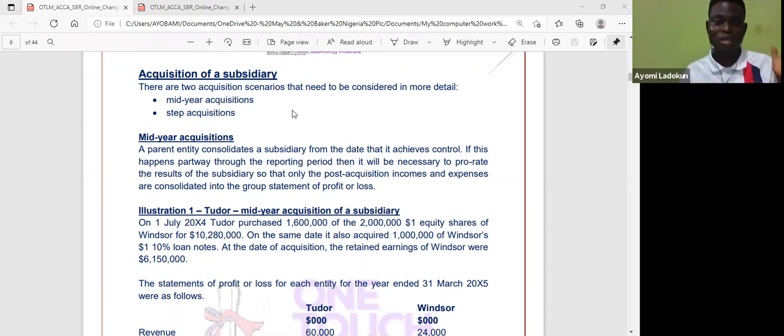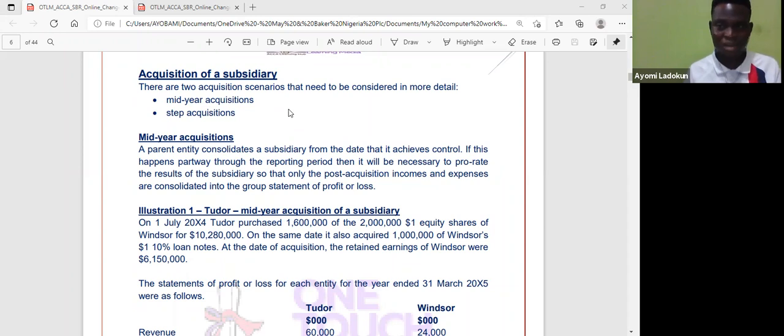For example, let's say my accounting year is January to December 2014, and I acquire on 1st July 2014. That is mid-year acquisition. So when I'm consolidating revenue, I have to prorate, okay? I have my own revenue as a parent. So when I'm consolidating the revenue of the subsidiary, I will have to prorate. So for example, if it is 1st July, that should be 6 months. So I'll say 6/12 multiplied by that figure, okay?